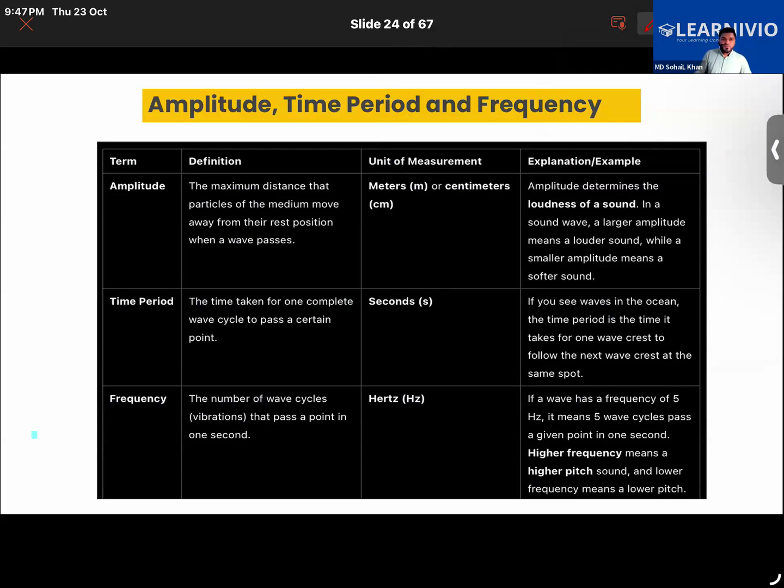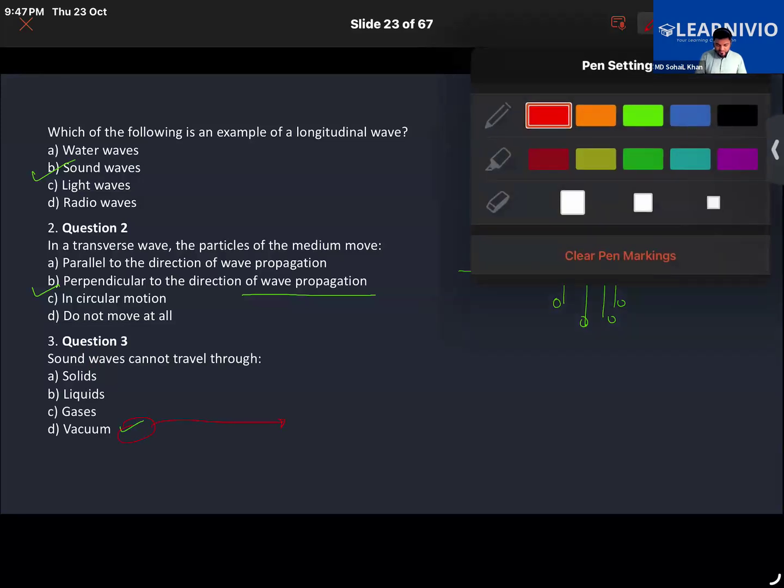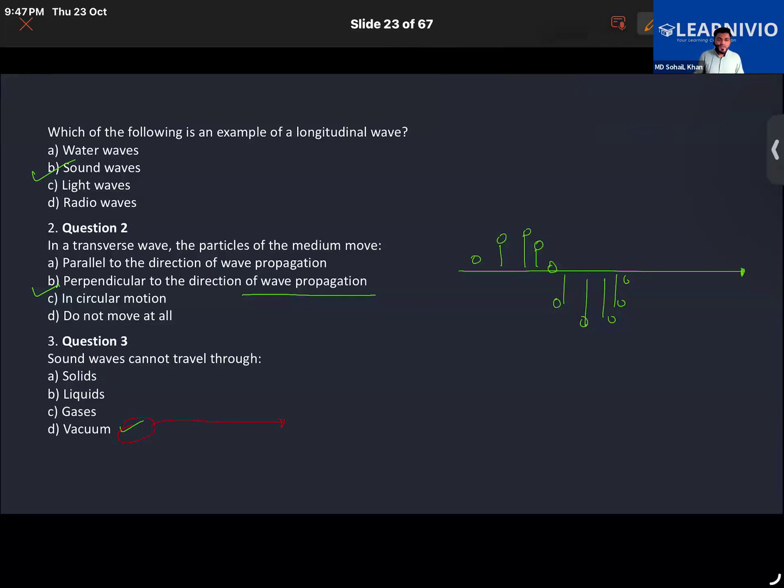Before we continue with this, how can we prove that sound does not travel in vacuum? For that purpose, we can do a simple activity. Suppose you take two different glass jars like that. In this one air is present, and in the other air is present too, and here you have placed an alarm bell.